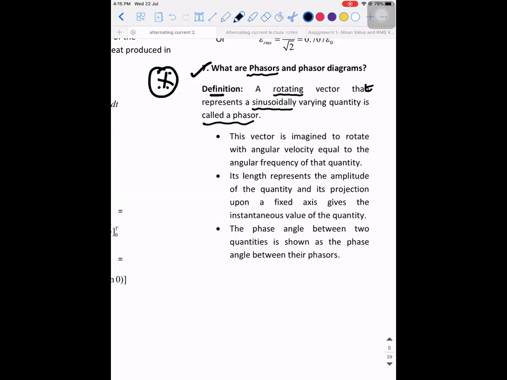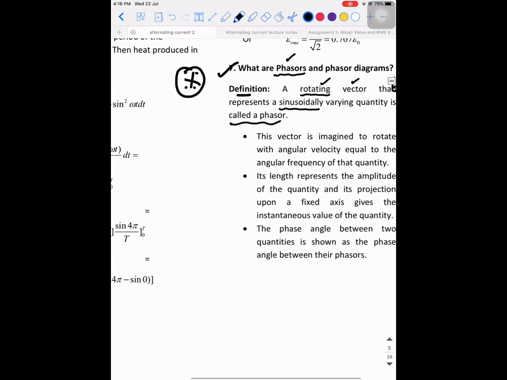In very simple terms, a phasor is a rotating vector, and that rotating vector represents the physical quantity which is a function of sine or cosine. In this chapter, which quantity is represented in terms of sine and cosine?